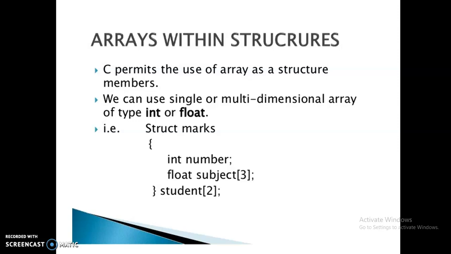Now these are arrays within structures. In this example, you are going to store the details of two students. C permits the use of arrays as structure members. We can use single or multi-dimensional arrays of type integer or float. Here is the structure declaration. The structure name is mark, and 2 members are declared, number and subject. The subject array size is 3, so 3 subjects are going to be stored, and the student details are 2, because the size of the array here is 2. So in this program, 2 members are used, number and 3 subject marks, for 2 students.